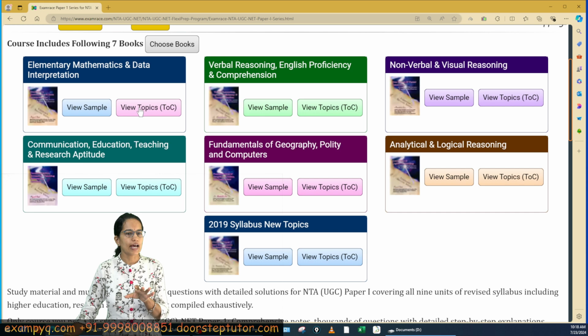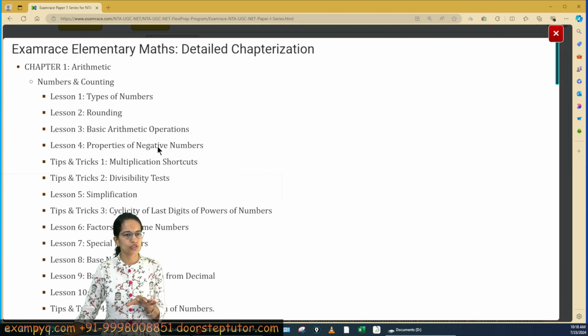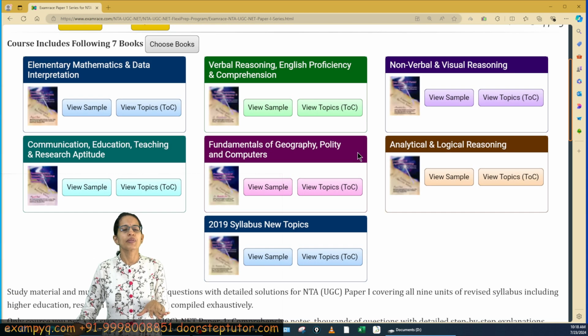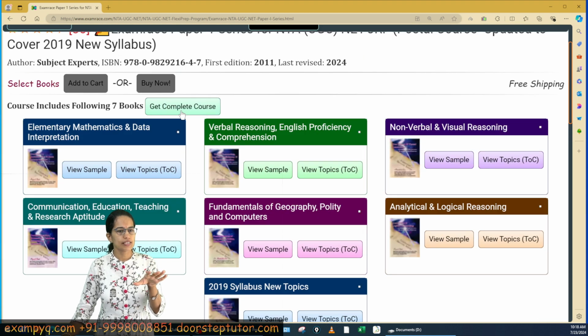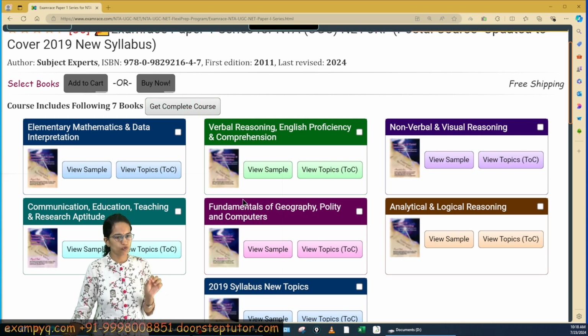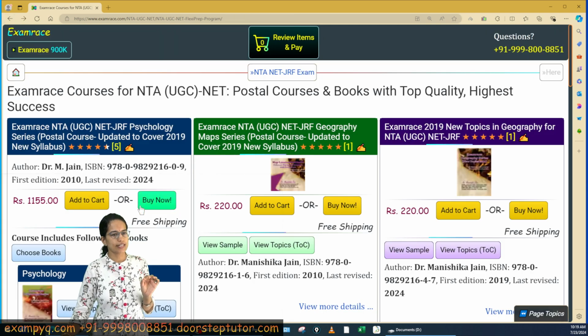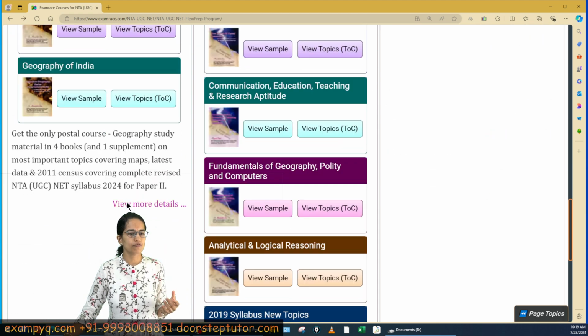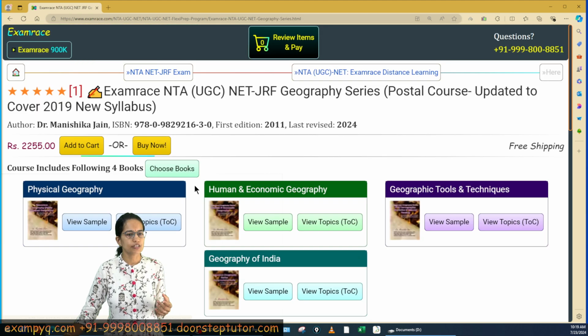The sample and the topic list are available for each of those. So when you click the topic, you would see what all would come in that book. Okay, so this way you can select the sections that you feel you are struggling with and exclusively prepare for that subject. Similarly, for let's say the geography subject, if you are preparing, you have a set of 4 books.